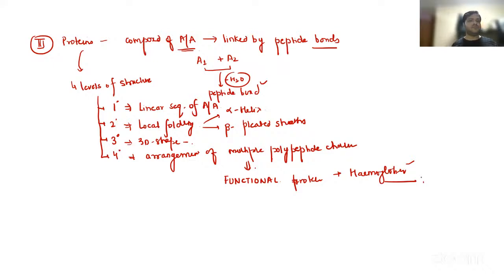That is what you have to remember about the four levels of protein structure: primary, secondary, tertiary, and quaternary, with the linear sequence joined together by peptide bonds, right?